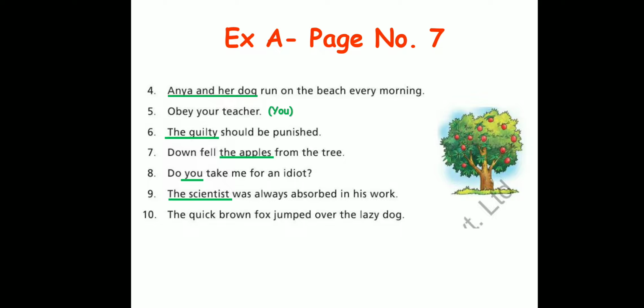Last sentence for exercise A. The quick brown fox jumped over the lazy dog. So what is the most important thing? It's the quick brown fox. So quick brown fox is my subject. And what did the fox do? Jumped over the lazy dog. That's the predicate. You don't have to do anything about the predicate in this exercise.